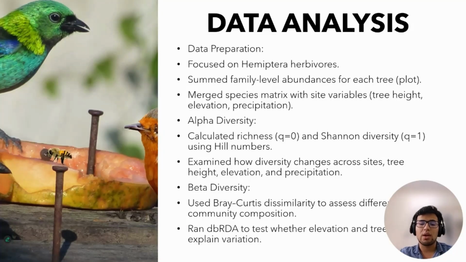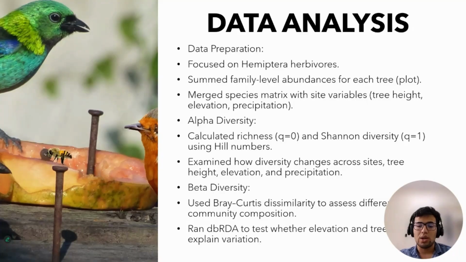For the data analysis, I followed the R script provided in the assignment, and here we focused just on the Hemipteran order, as provided in the R script. I first created a species by plot matrix of abundances for each Hemipteran family for every tree, and then combined it with site variables such as height, elevation, and precipitation.